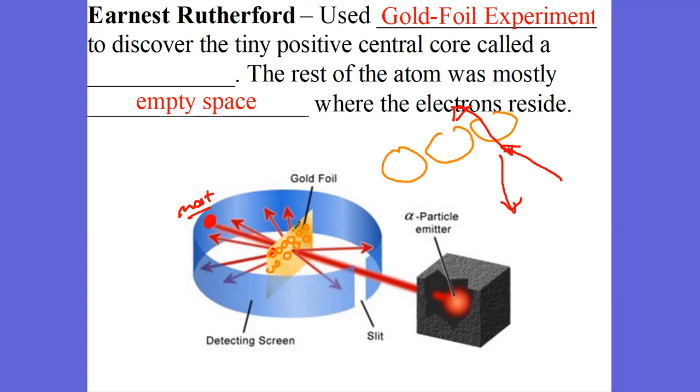But every now and then, bing, bing, bing, bing, bing, deflected or reflected this positively charged particle, which meant that there was a positively charged center, which they called a nucleus. And so Ernest Rutherford's experiment found out that the atom was mostly empty space, and there was this tiny, very massive positive core, central core called a nucleus. Okay, and we're getting closer and closer to our modern model of the atom.